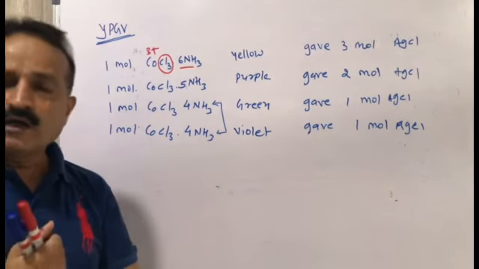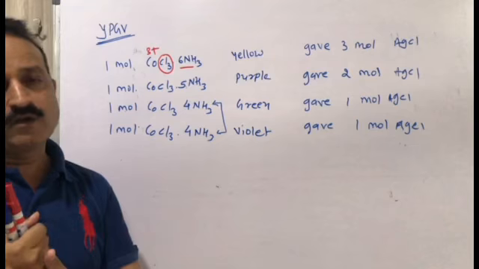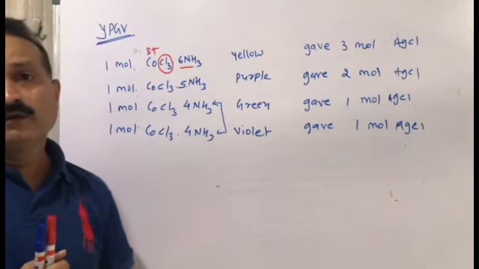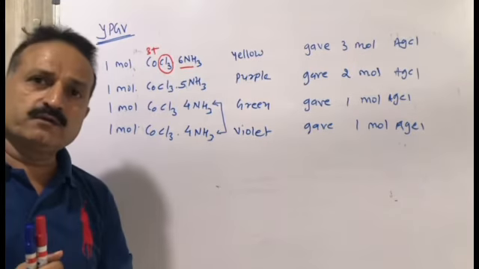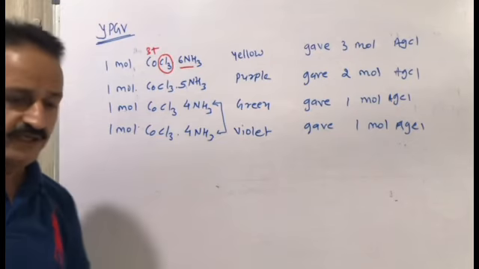Now again he got the color, and he got the electrolyte behavior in solution. He gave the observation again. Let's see.